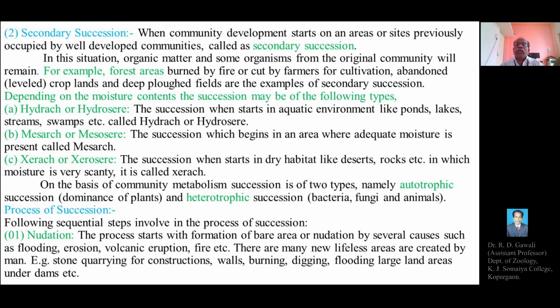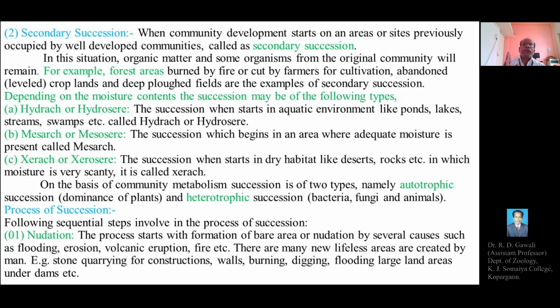But due to certain circumstances, maybe certain environmental conditions or an event, the old community has been transformed into a bare land or a site where there isn't any community. So secondary succession means when community development starts on areas or sites previously occupied by well-developed communities.